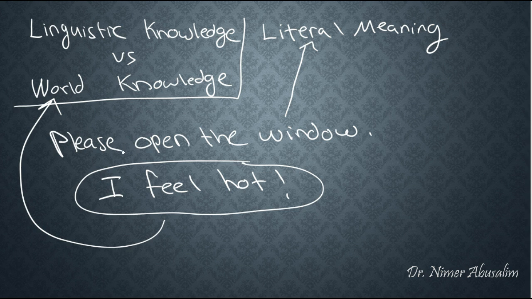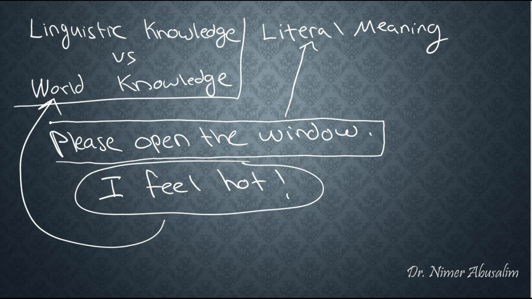So imagine trying to teach this to a robot or to an alien from another planet. Now the robot or the alien would take this sentence and try to analyze it word by word and maybe come up with how these words connect together. But if a robot doesn't know the simple world fact that humans sometimes feel hot, and sometimes to become more comfortable, they have to open up a window because opening up a window creates a breeze of air that would cool down the human body.